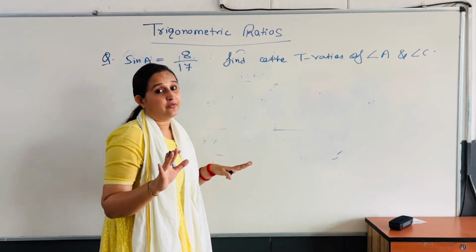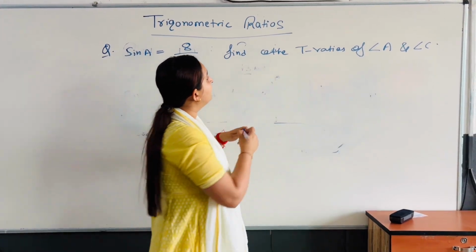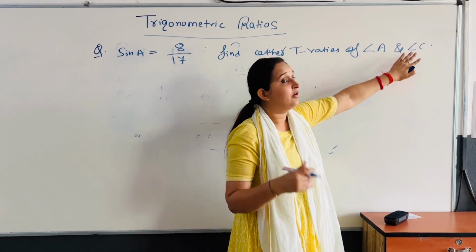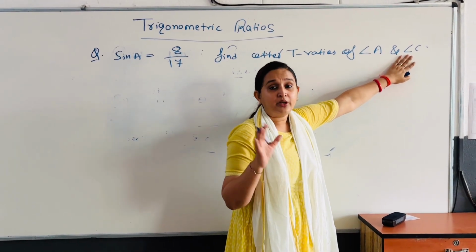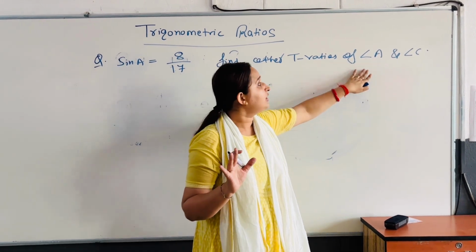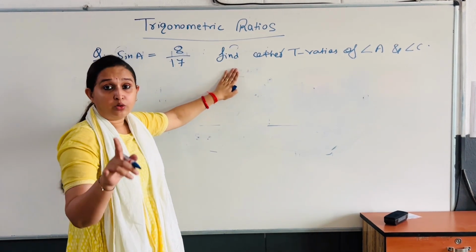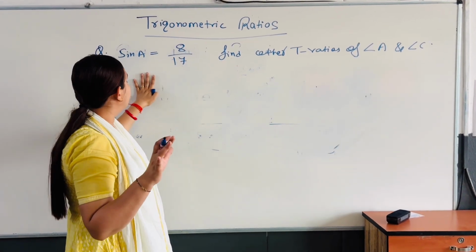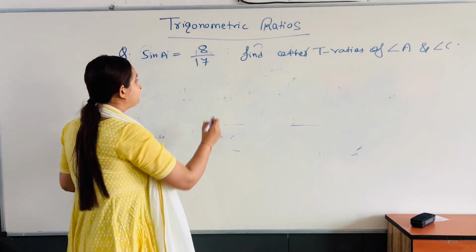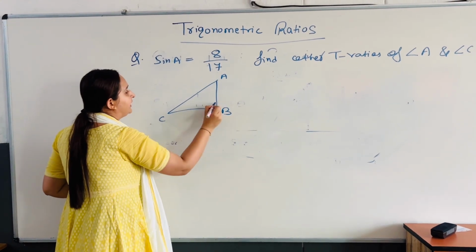Now see the question carefully. Here it says sin A equals 8 upon 17. Find other T ratios of angle A. Here I have added angle C. So in a question either it will be angle A or it will be angle C. But in this question I will explain both concepts. Now first of all we know that it is from trigonometry and it is applicable only in a right angle triangle. So I will make a right angle triangle ABC.